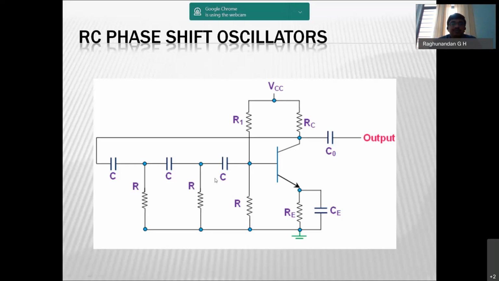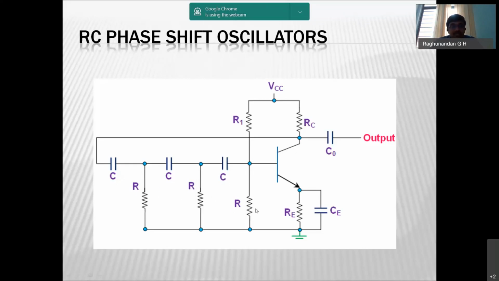So that's why this RC phase shift oscillator has one of the major drawbacks. And one more drawback is that in all cases these R values and C values have to match. If they are not matching, then again we will not be able to produce sustained oscillation. If it is 1 kilo, this should also be exactly 1 kilo. If this is 1 kilo ohm, this is 1.5 kilo ohm and this is 2 kilo ohm, then they are not matching.